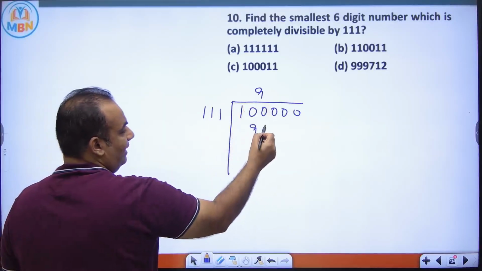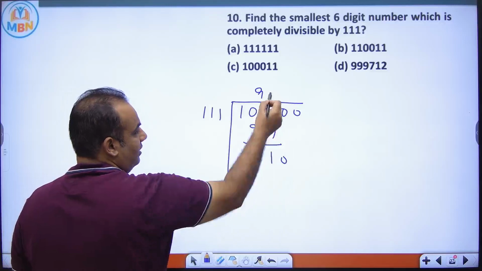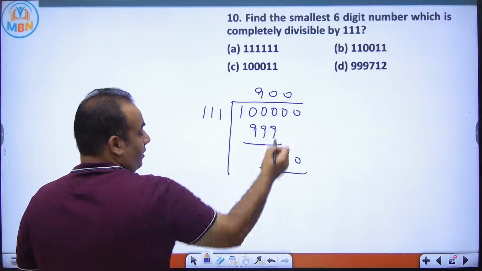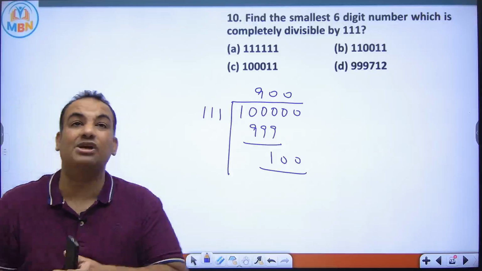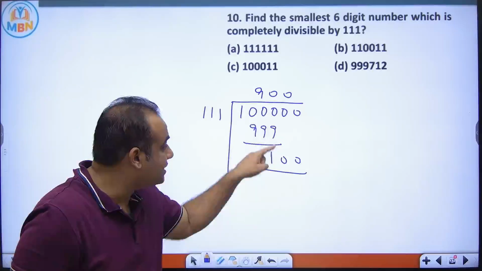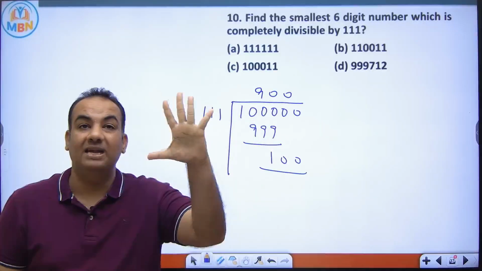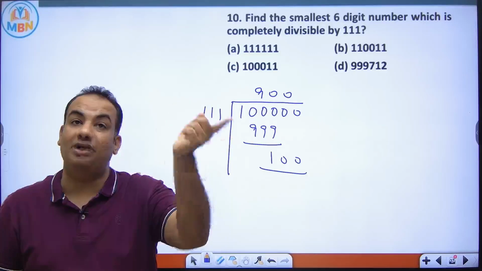111 9s are 999, then 1, 0, 0. So remainder is 100. Now here you cannot subtract, because if you subtract 100 from this, then you will get a 5-digit number and we want a 6-digit number.